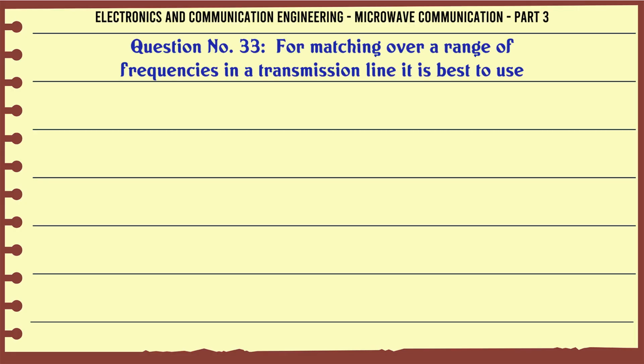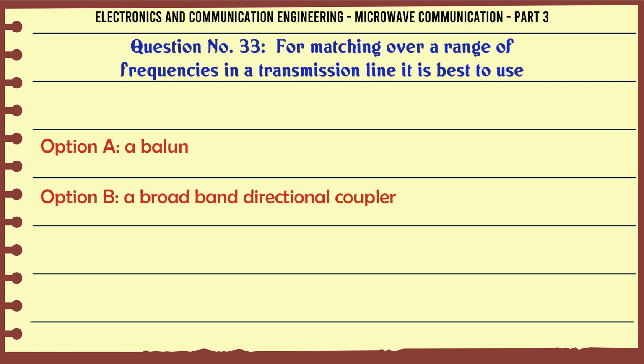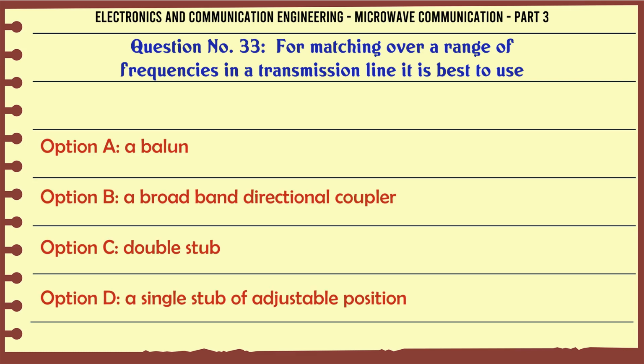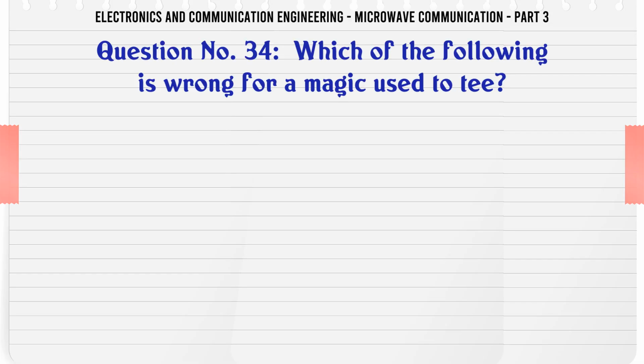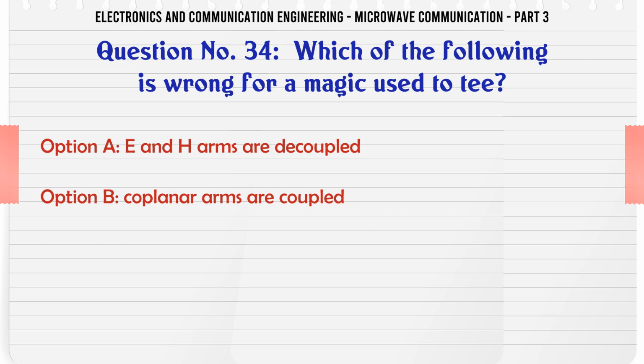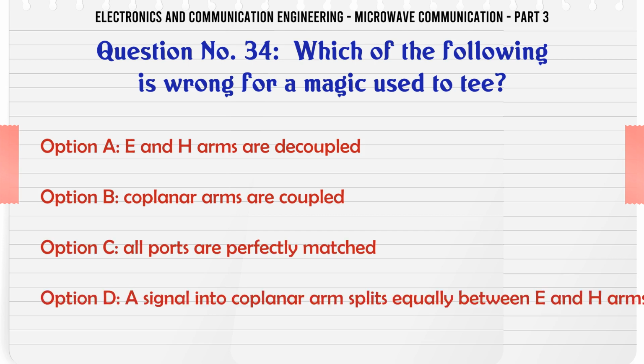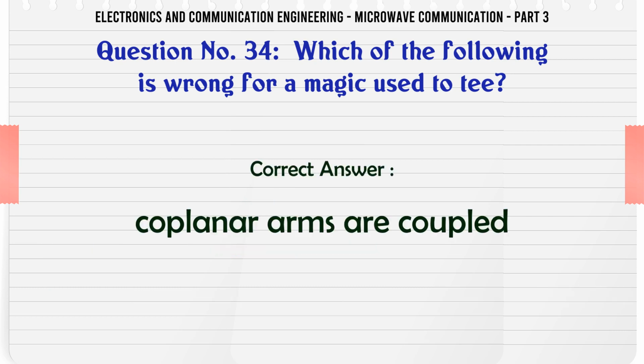For matching over a range of frequencies in a transmission line, it is best to use A. balun, B. a broadband directional coupler, C. double stub, D. a single stub of adjustable position. The correct answer is double stub. Which of the following is wrong for a magic T? A. E and H arms are decoupled, B. coplanar arms are coupled, C. All ports are perfectly matched, D. A signal into coplanar arm splits equally between E and H arms. The correct answer is coplanar arms are coupled.